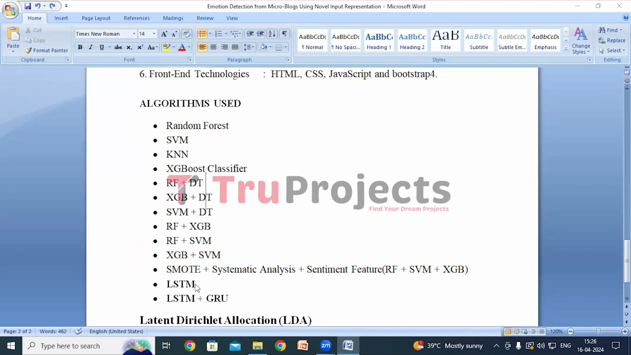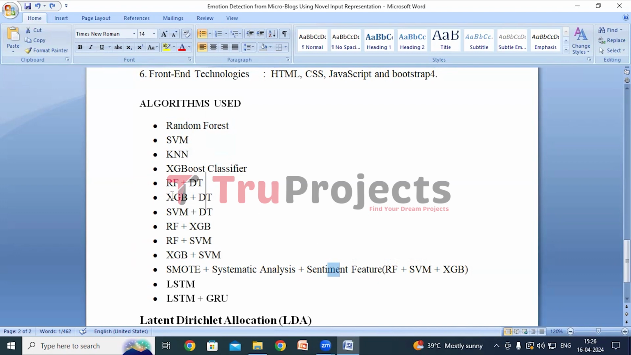Now we'll look at the algorithms built. So in the base paper, the author has proposed this model which utilizes the SMOTE algorithm along with systematic analysis and sentiment feature techniques. It combines three machine learning models, random forest, support vector machine, and XGBoost. He compared this proposed model with these individual models, random forest, SVM, KNN, and XGBoost classifier, and with these ensemble models, which are built combining different models. He concluded that the proposed model has outperformed other models.